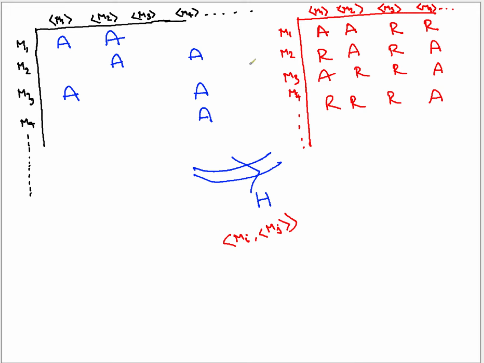So this table is based on what you passed into H. This is the original decision, whatever was there, when you pass in the descriptions to M1, M2 and so on. Now, when you build this input to D, how is it going to behave?